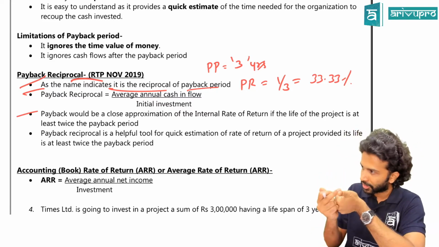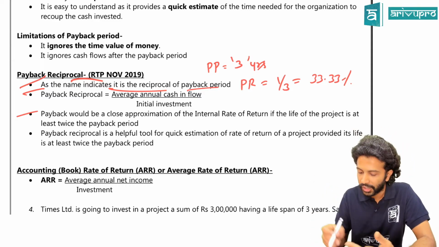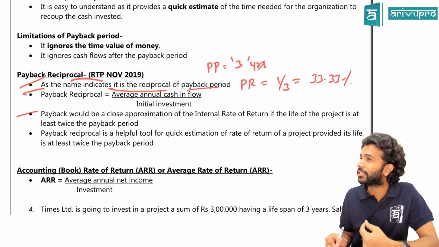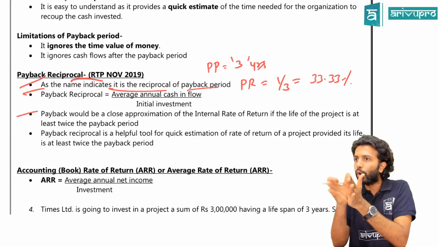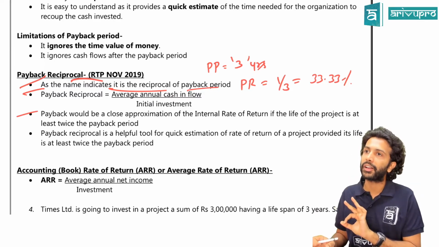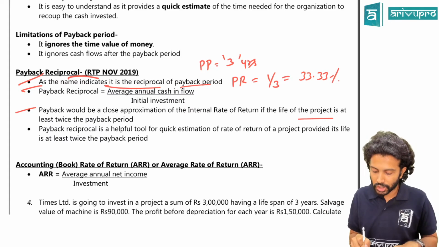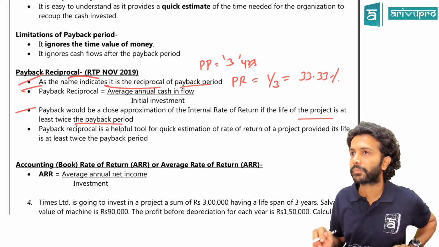This payback reciprocal, they've done a theory and calculation. What they're saying is, the theoretical result is that this payback reciprocal is not IRR, but it is closely related to IRR. It almost approximates IRR, provided one condition is there: if the life of the project is twice the payback period.